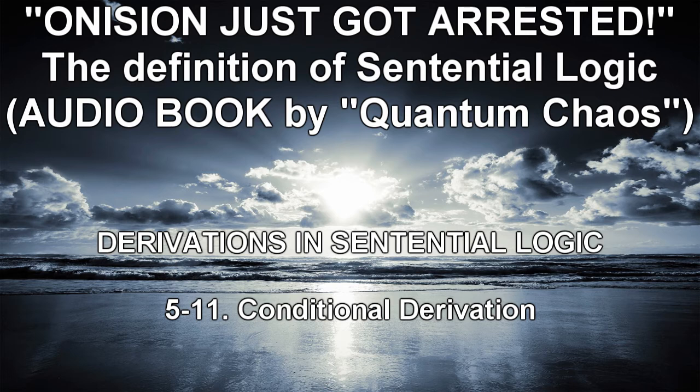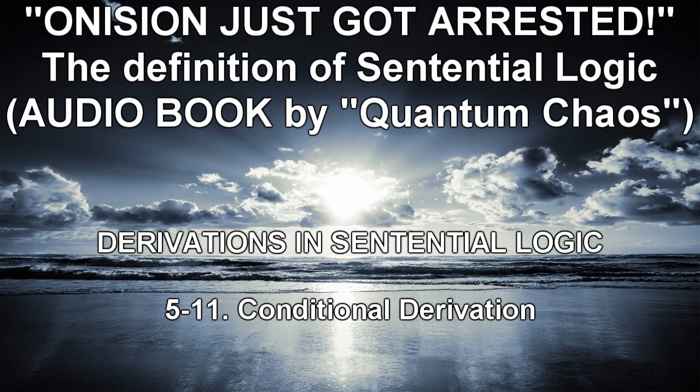Example 2. 1. P→R PR. 2. Q→S PR. 3. P∧Q→R∧S show, CD. 4. P∧Q assumption. 5. R∧S show, DD. 6. P 4, simplification. 7. Q 4, simplification. 8. R 1, 6, MP. 9. S 2, 7, MP. 10. R∧S 8, 9, conjunction. Example 3. 1. Q→R PR. 2. R→(P→S) PR. 3. P∧Q→S show, CD. 4. P∧Q assumption. 5. S show, DD. 6. P 4, simplification. 7. Q 4, simplification. 8. R 1, 7, MP. 9. P→S 2, 8, MP. 10. S 6, 9, MP. The above examples involve two show lines. Each one involves a direct derivation inside a conditional derivation.